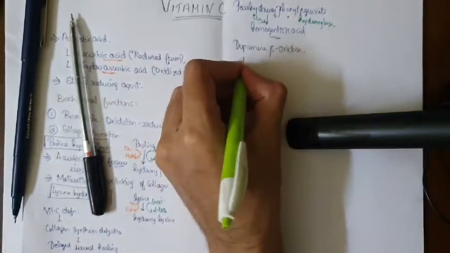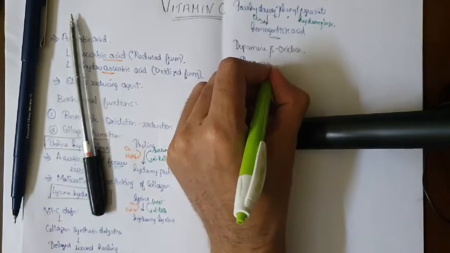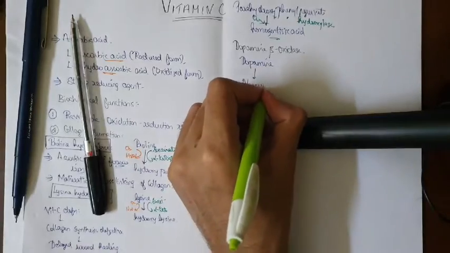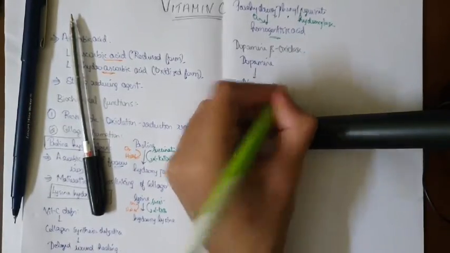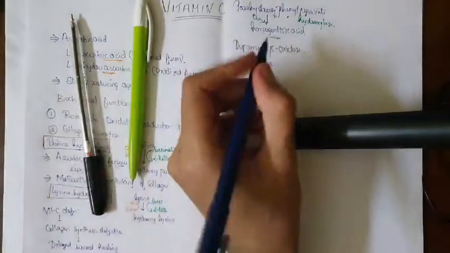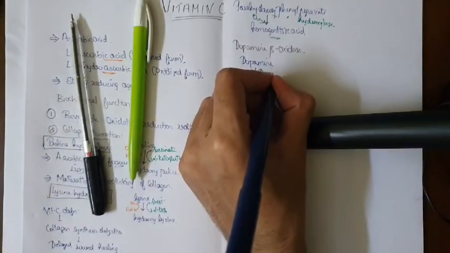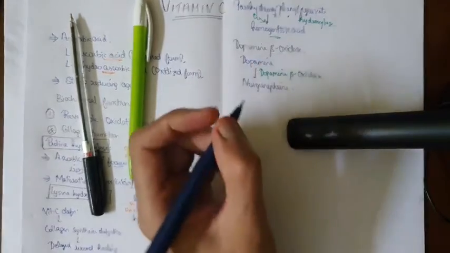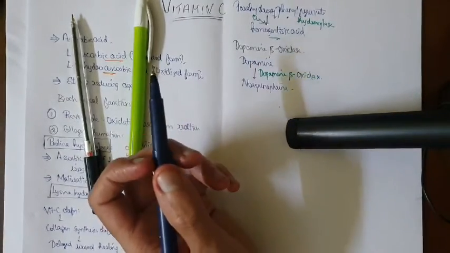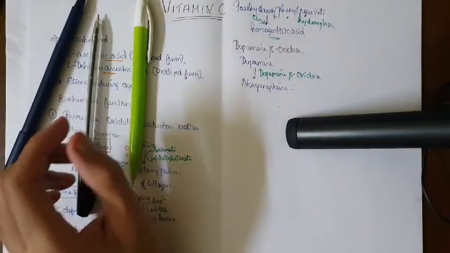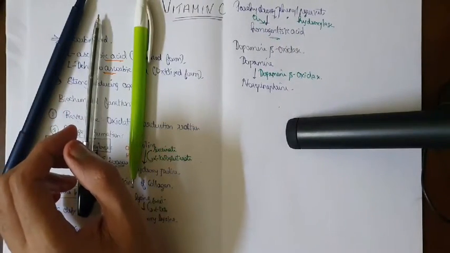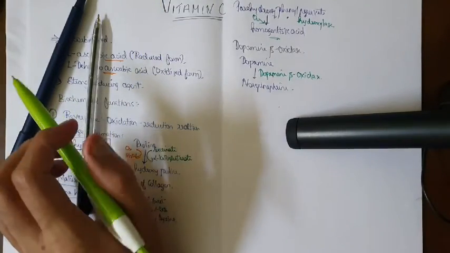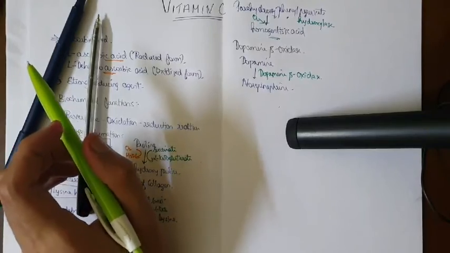Okay, so here you have dopamine that is converted into norepinephrine, and here you need the enzyme dopamine beta oxidase. Apart from that, you need the ascorbic acid. Actually, in adrenal medulla there is a rich amount of vitamin C. Okay, so this step is important for the synthesis of catecholamines. That step you have to write down, right?